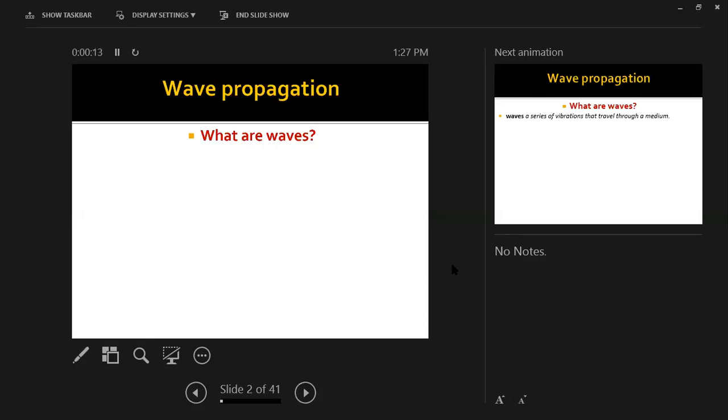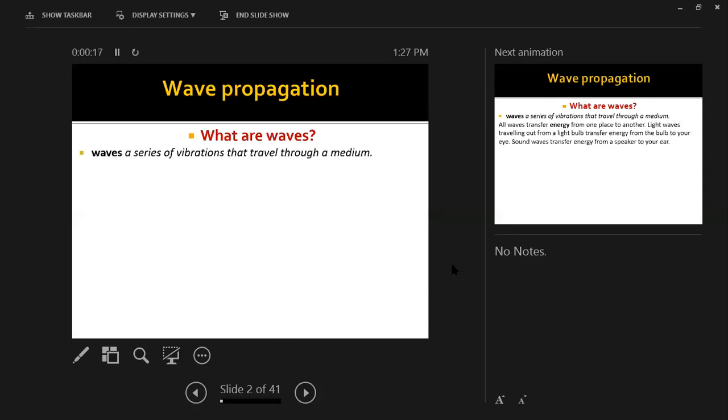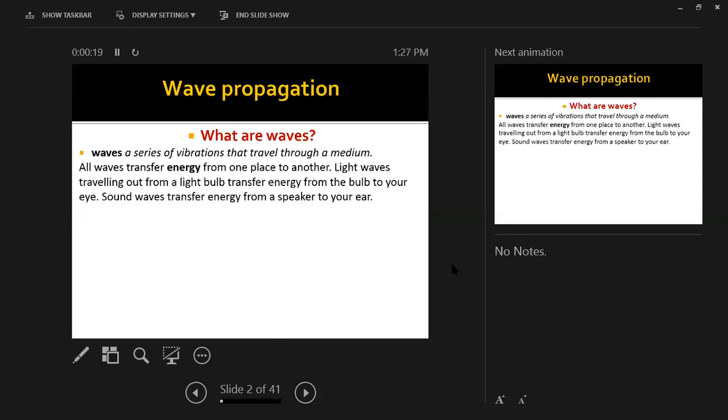So waves are a series of vibrations that travel through a medium, through a material. It's called a wave. So all waves transfer energy from one place to another. Like light waves traveling out from a light bulb transfer energy from the bulb to your eye, right? And sound waves carry sound energy from, like, my mouth as I'm speaking to your ear. So all waves carry energy, basically.